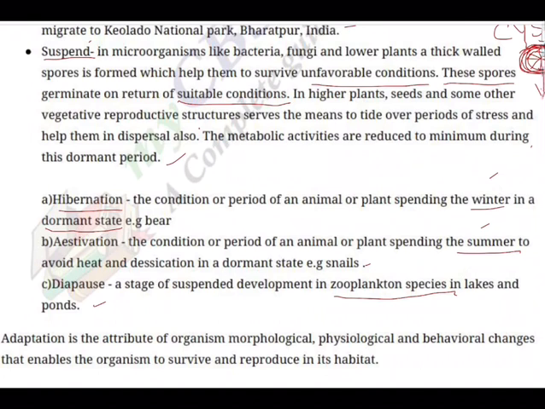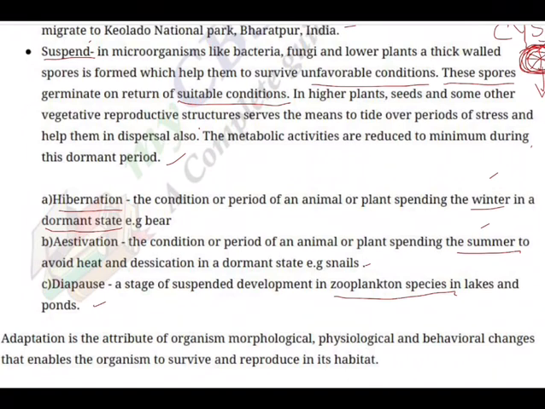Keeping that in view, we have been reflecting upon what we have been seeing in nature. What are all the adaptations that animals undergo to survive in the given weather, suitable or unsuitable conditions.